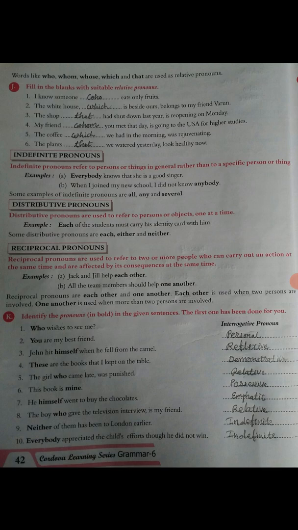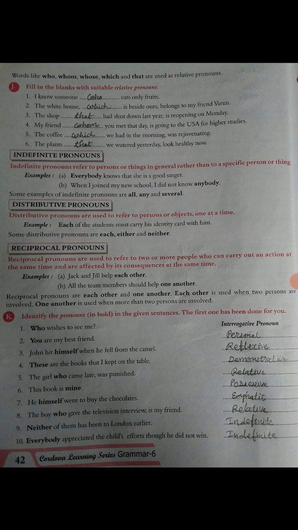8 number, the boy who gave the television interview is my friend, so who is relative pronoun. 9 number, neither of them has been to London earlier, so neither is an indefinite pronoun. 10 number, everybody appreciated the child's efforts, though he did not win, so it is also an indefinite pronoun.